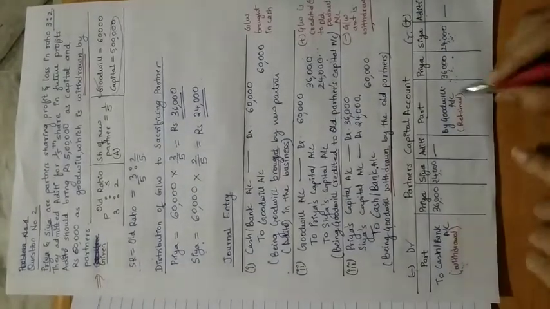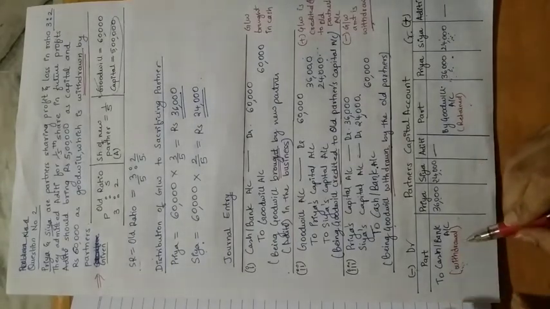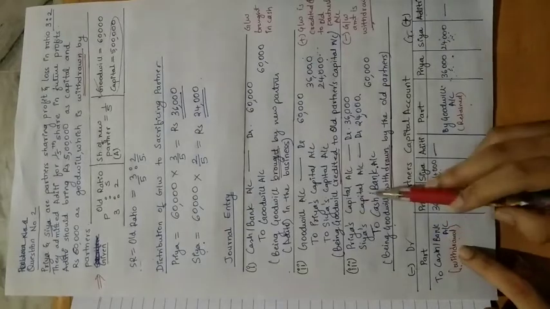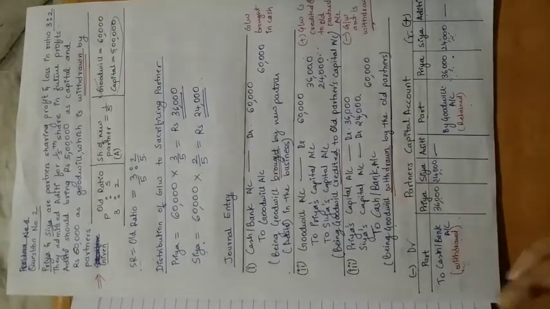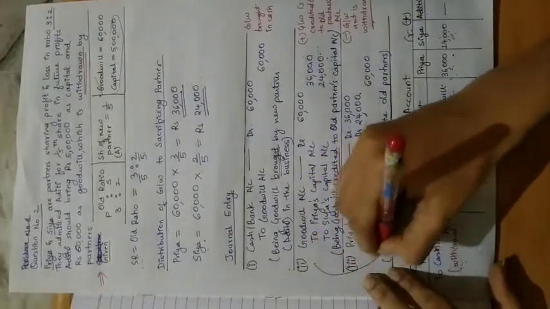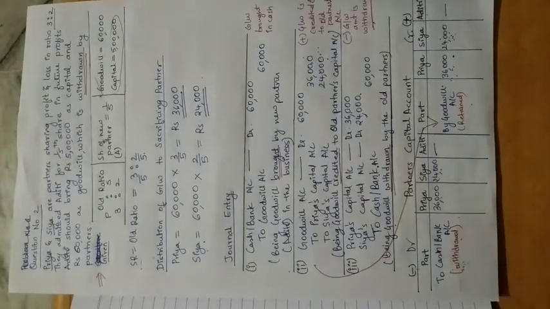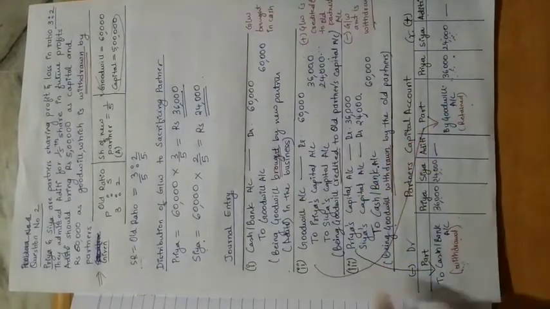If goodwill was retained, only up to this entry would have come, but since the goodwill is withdrawn, even this entry we have to record. This entry we have recorded based on this third entry. So this entry has an effect over here, and this third entry will have an effect over here.